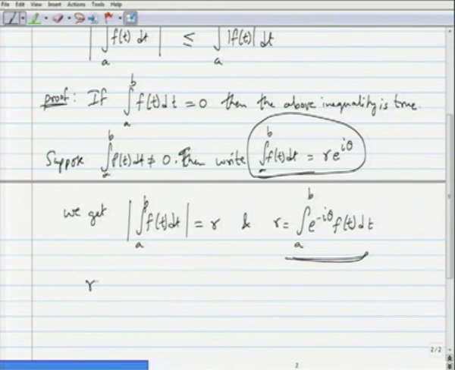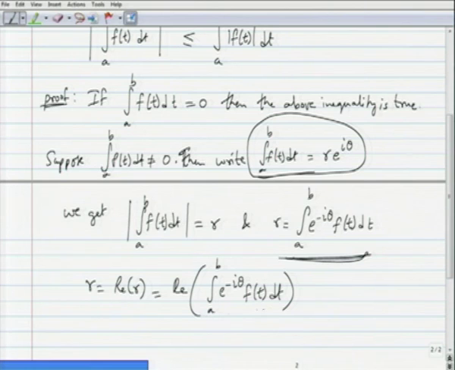And now, what we also know about this integral is as follows. r is equal to, of course, the real part of r itself, which is the real part now of this integral a to b e power minus I theta f of t dt. So, I am substituting r is this.